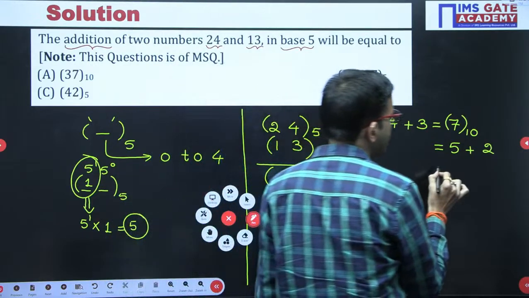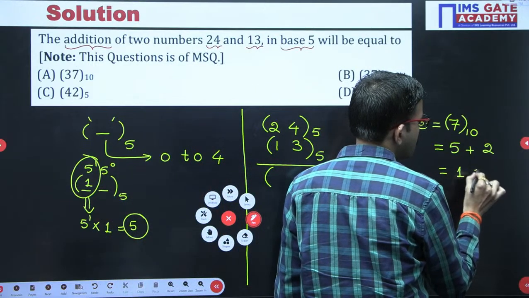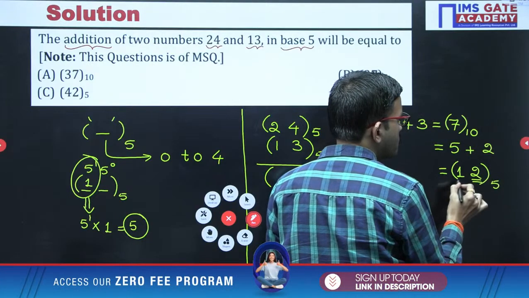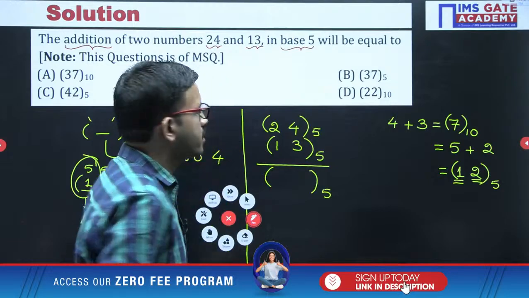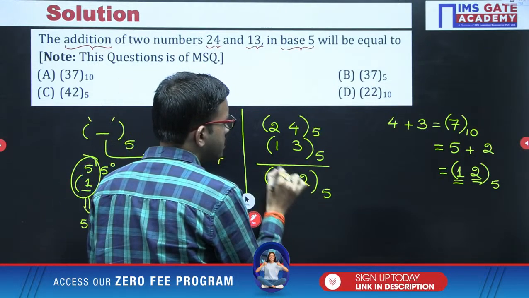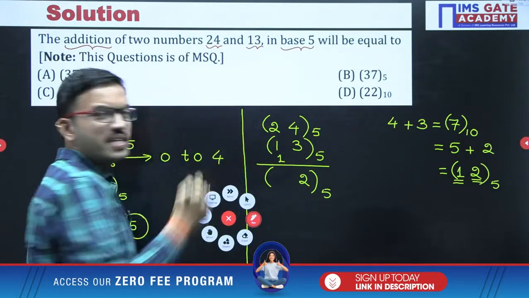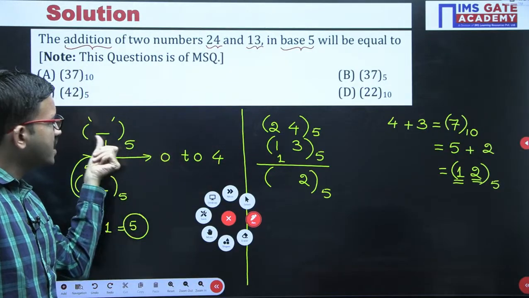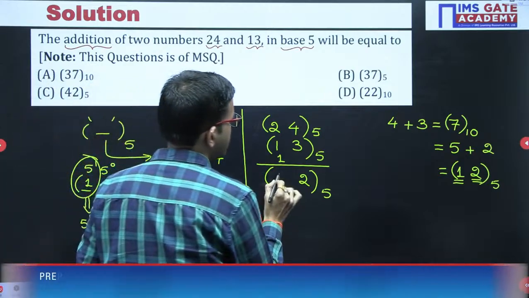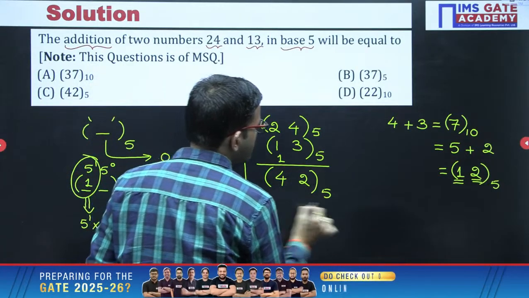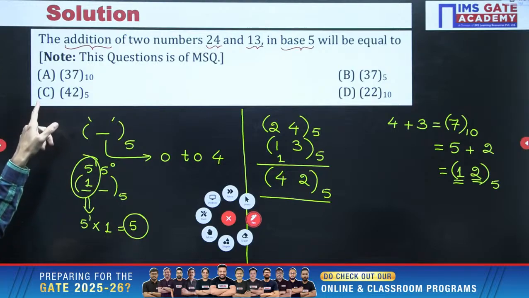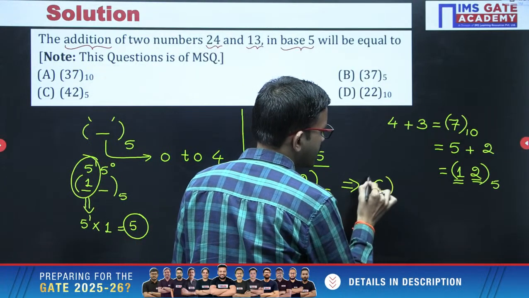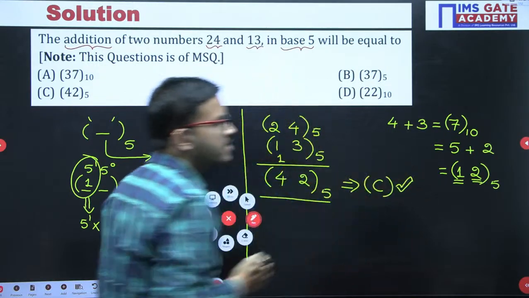That means here we require two digits, 1 and 2, which belong to base 5. In this case, the sum digit is 2 and the carry digit is 1, right? Now you can perform the addition. 1 plus 1 is 2, 2 plus 2 is 4. 4 we can represent with a single digit, you can directly represent. So that means 4 2 to base 5, that is there in option C. With the help of this, we are getting option C as the correct one.